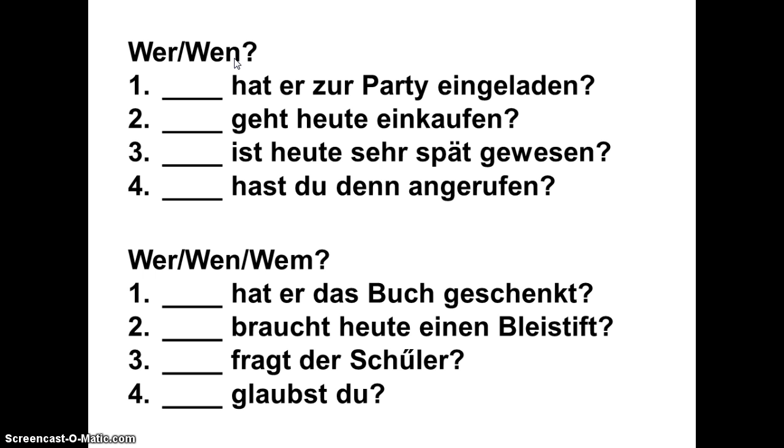In these next four examples, I'd like you to choose between wer, wen, and wem. Okay. In the first one, I look for the subject. Yep, there is one. It's er. He's giving something. Next question, what's being given? Oh, the book. So I know the subject and I know the direct object. To whom? That's the part I don't know. That's the dative question word. The answer would be wem.